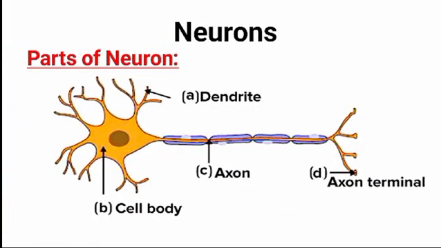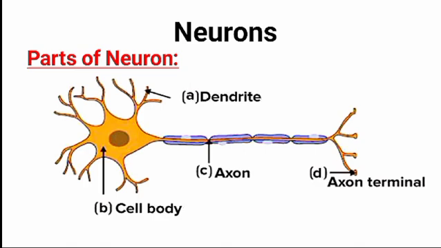Now we will discuss the parts of the neuron in detail. Now the number A is dendrite. Dendrites are branch-like structures extending away from the cell body, and their job is to receive messages from other neurons and allow those messages to travel to the cell body. Dendrites are specialized to receive signals from neighboring neurons and carry them back to the cell body.